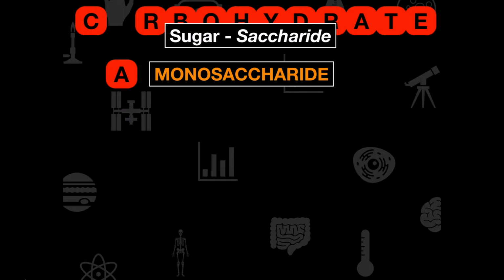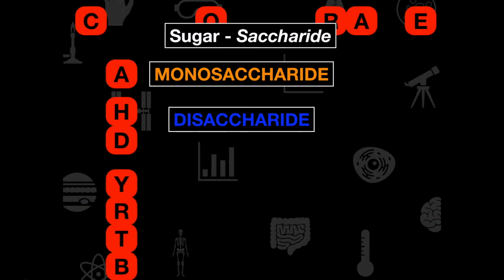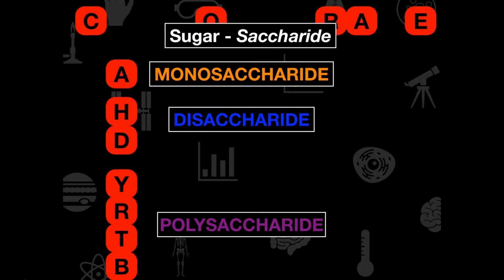If I were to just take one of those monomers, it would be a monosaccharide. If I were to take two and put them together and bond them together, well, in this case, this would be a disaccharide. Mono meaning one, di meaning two. And remember, one sugar, two sugars, and that makes sense. It's like me taking two of the letters from carbohydrate, putting them together, and this would be disaccharide. Now we can also go through and put many together, and in that case we will call it a polysaccharide.